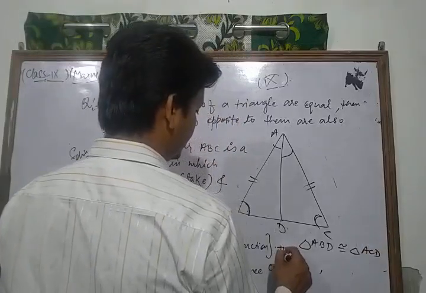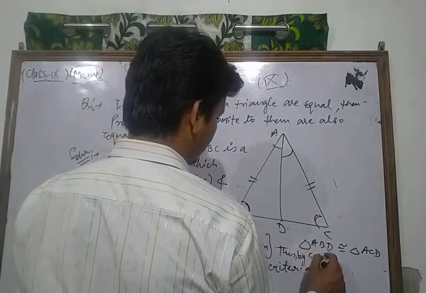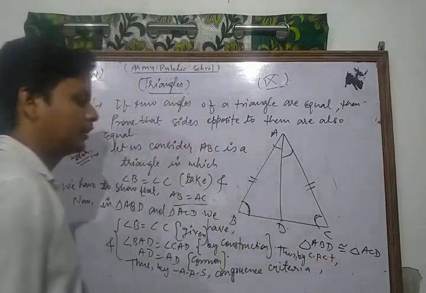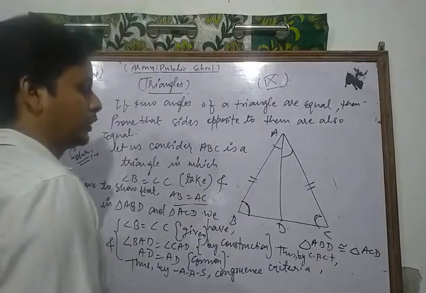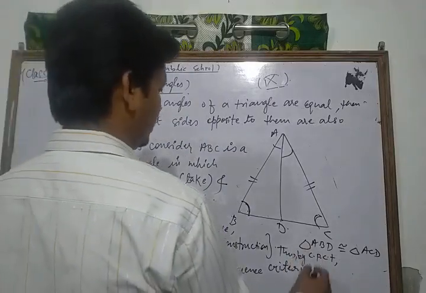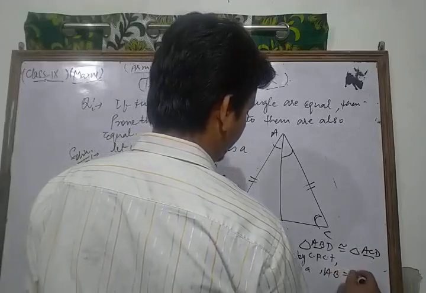Thus, by CPCT, meaning corresponding parts of congruent triangles, side AB is equal to side AC. Hence proved.